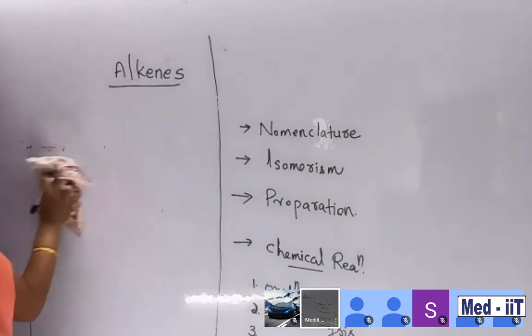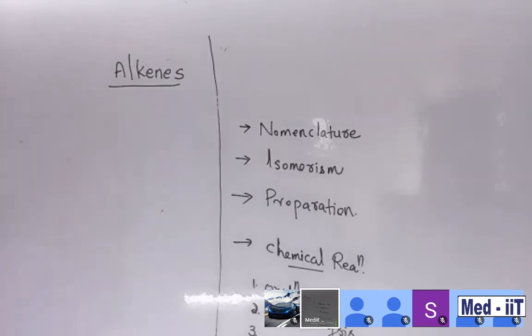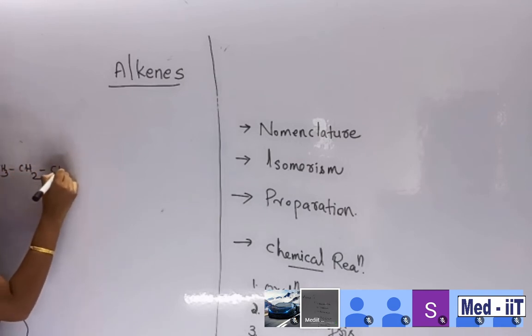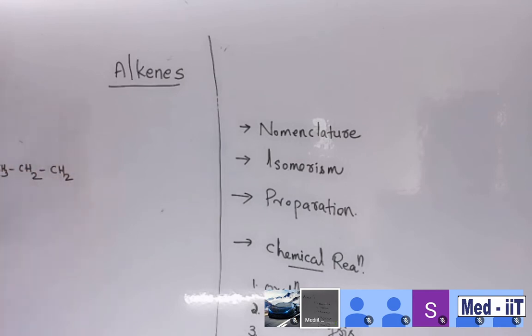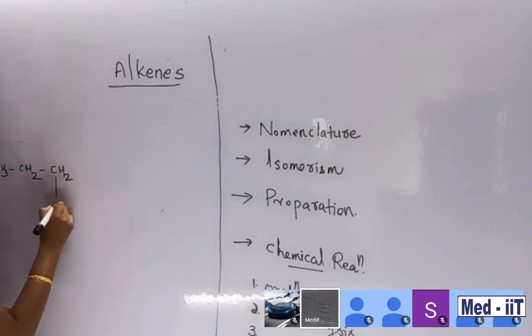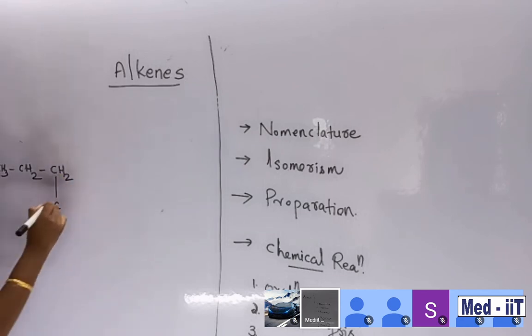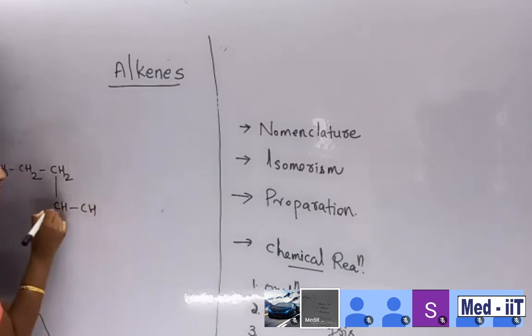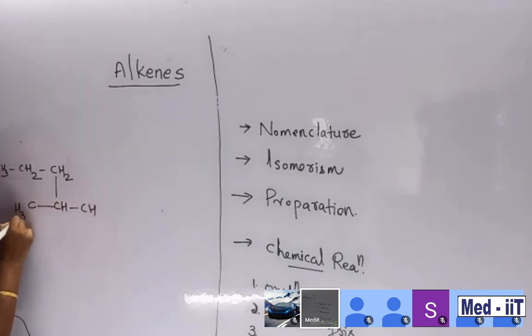Okay. Next one, and one more example. This will become more familiar. It is not complicated, but this is the kind of question you can expect during your exam. That's why. So that is CH3, CH2, CH2. Then in the branch they are giving CH. Here we want to put CH3. And then again CH double bond is there.